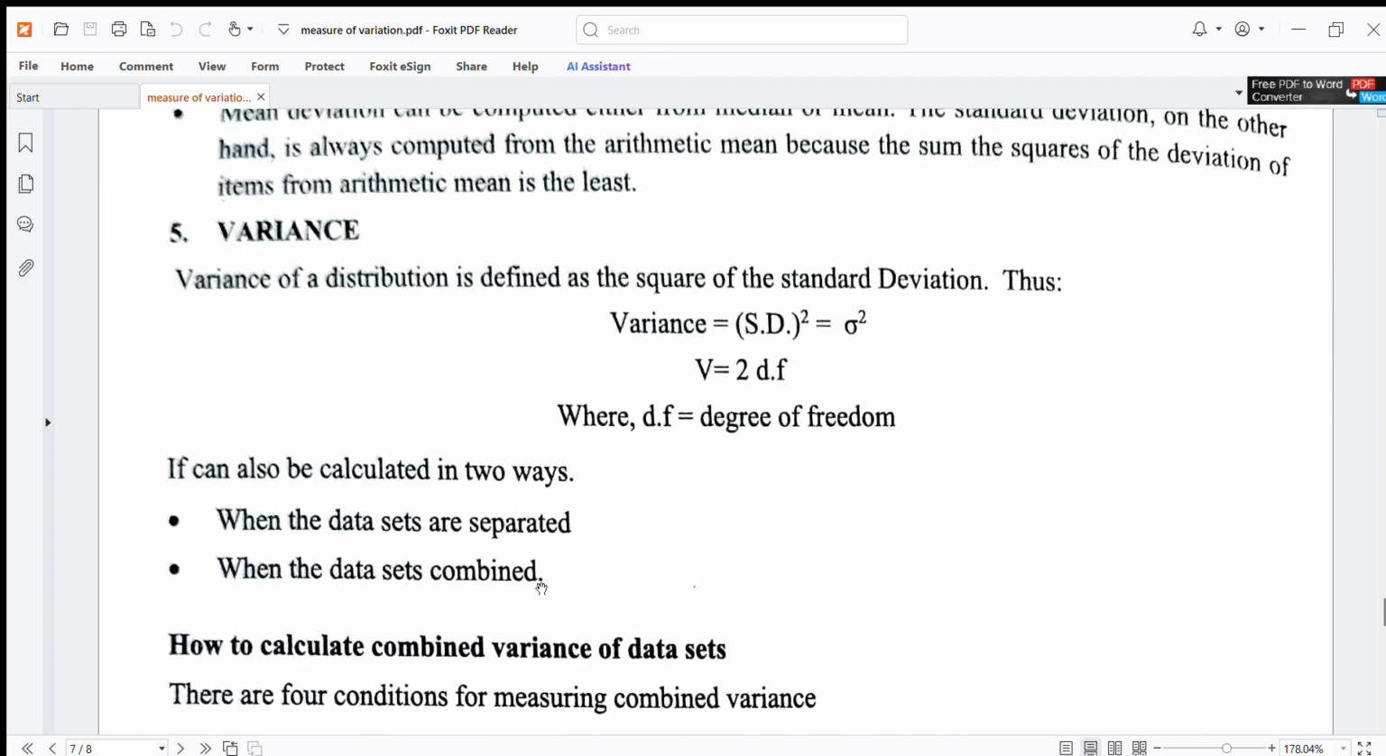Variance is equal to standard deviation square, variance is equal to sigma square. Variance has degree of freedom 2, V is equal to 2 degrees of freedom.